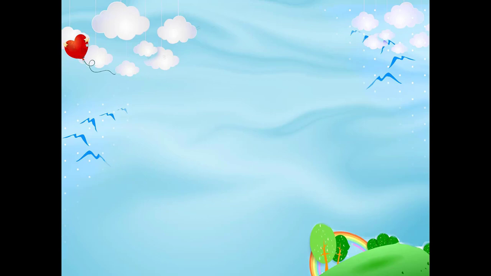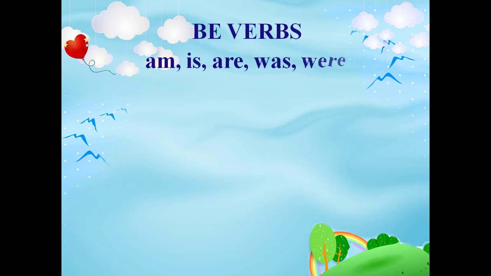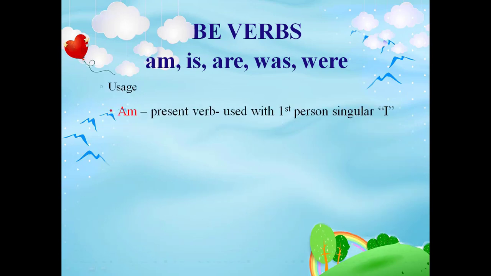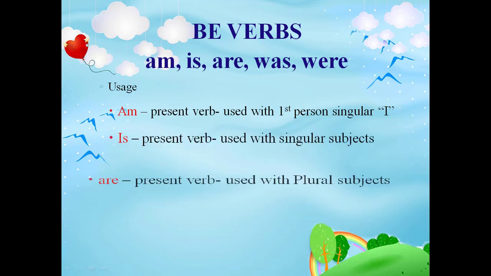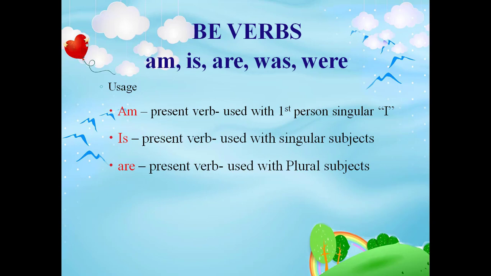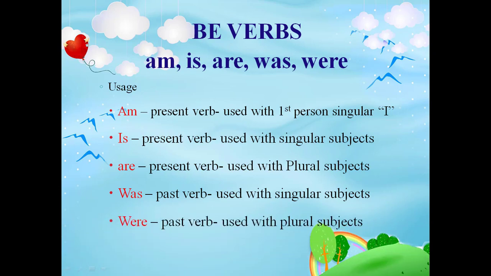Next, be verbs and their uses. The be verbs are am, is, are, was, were. Am is a present verb used with the first person singular I. Is is a present verb used with singular subjects. Are is a present verb used with plural subjects. Was is a past verb used with singular subjects. Were is a past verb used with plural subjects.